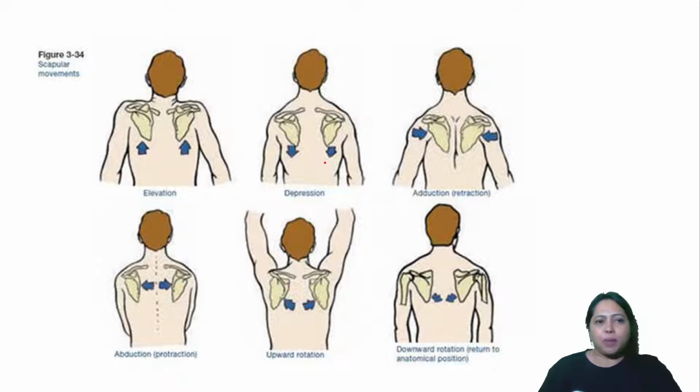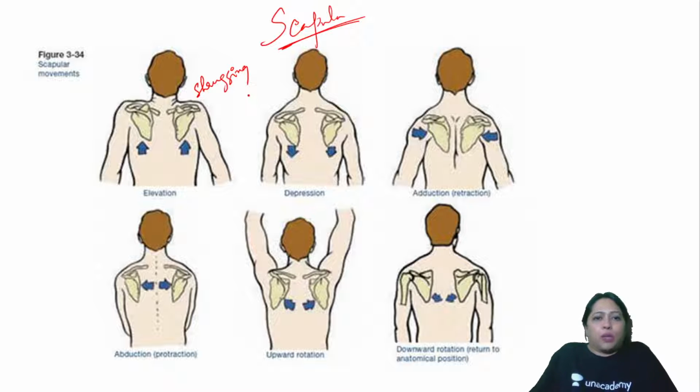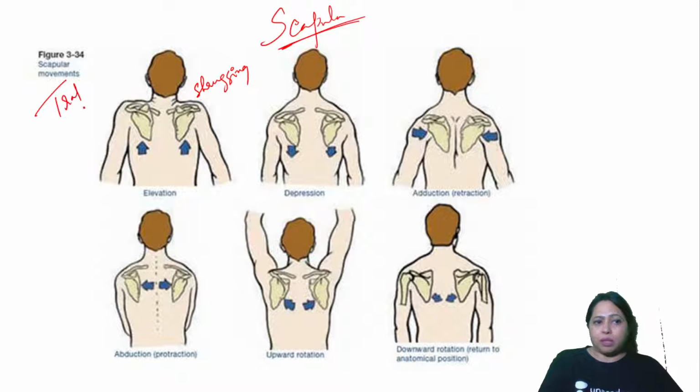Next, we have some movements with the scapula. Not many people know the scapula movements. The scapula is a very important bone at the back. It does a lot of movement. So here we do the shrugging of the shoulders, right? And we don't know some answers, what do we do? We just say, I don't know. This is the movement. So shrugging is not just done by the scapula bone, but it needs the muscle which helps it. That is trapezius. So the trapezius muscle helps in shrugging the shoulders. Shrug is the action.